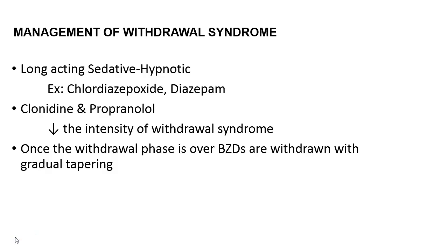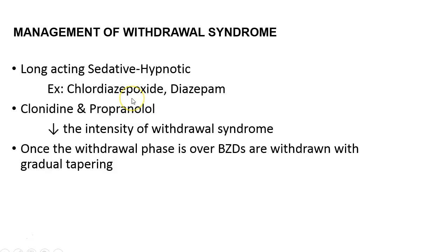Alcohol is known to cause both physical as well as psychological dependence. Hence, chronic alcoholics who leave alcohol abruptly can go into withdrawal syndrome. Withdrawal syndrome can be mild, moderate, or severe, known as delirium tremens. The overall management of withdrawal syndrome is with benzodiazepines. The long-acting benzodiazepines are usually preferred, so drugs like chlordiazepoxide and diazepam remain the drugs of choice.